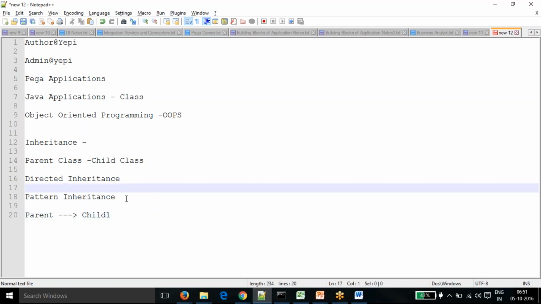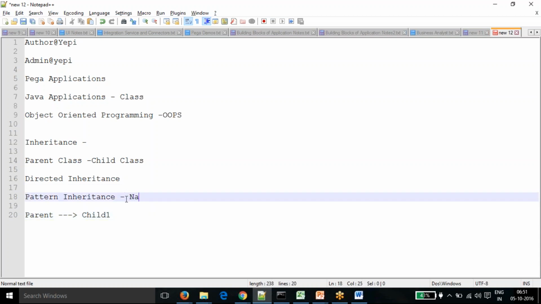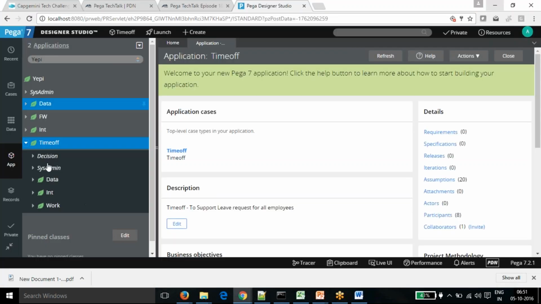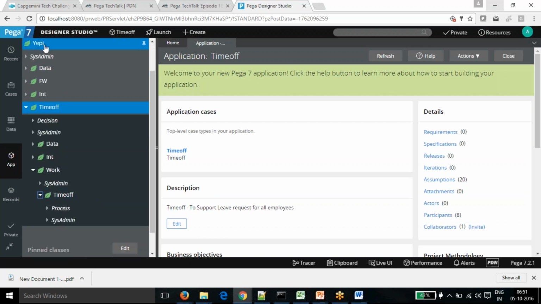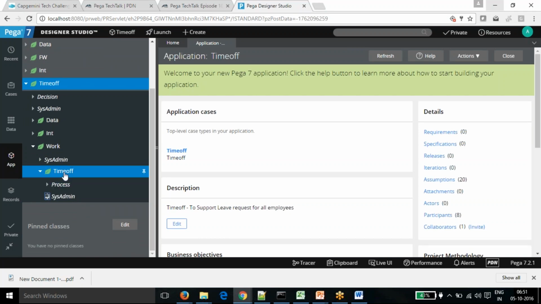But in the case of pattern inheritance, it follows the naming convention. What do I mean by naming convention? Whatever you are seeing here is one class. In the sysadmin, you can see the definition of it.